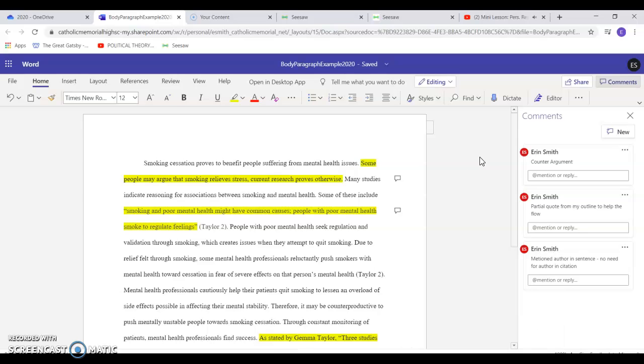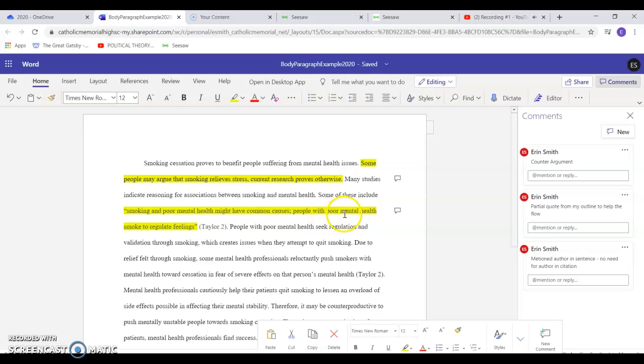So just a couple things I highlighted for you and put in the comment section. I made sure I had my counter argument in there. I had it on my outline, but I just wanted to double check to make sure I had it. This was different from my outline. On my outline, I had part of the quote, there was more information here, but I have this instead because it was just too lengthy and I couldn't figure out how to lead into my quote. So I came up with some of these include, and then I listed what I had for my evidence.